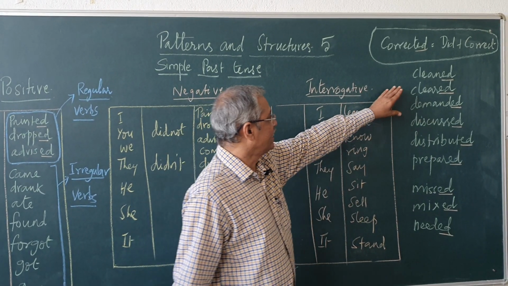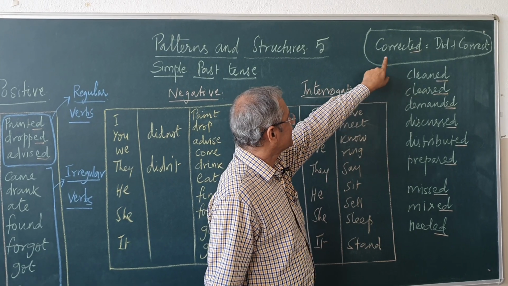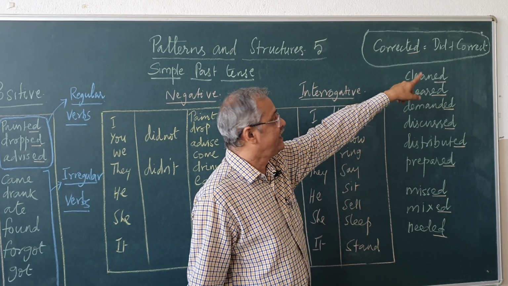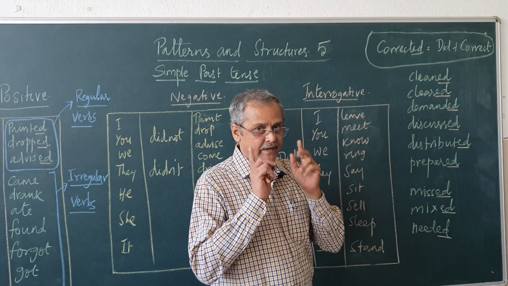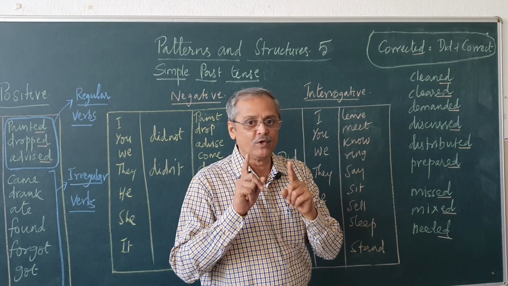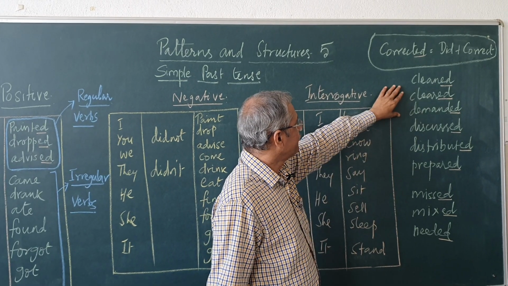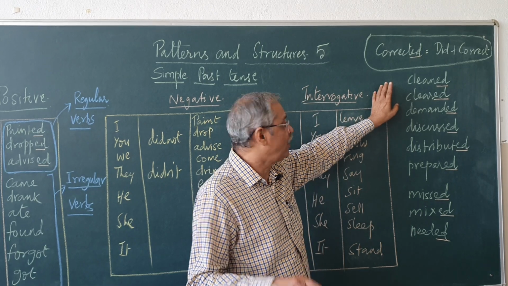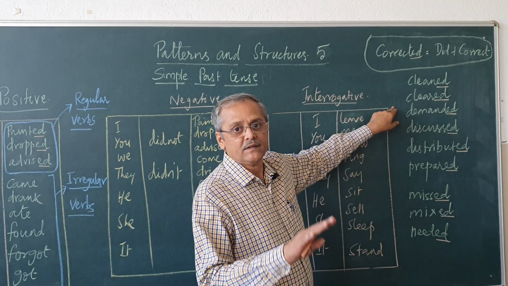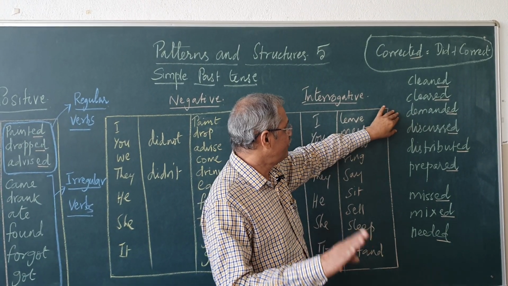So, come to this one now, cleaned. This ed is did plus clean, that is it. So, remember always when we are using did form, then the base form only comes, meaning that cleaned becomes clean. He cleaned the house, did he clean the house? He cleared the floor, did he clear the floor?